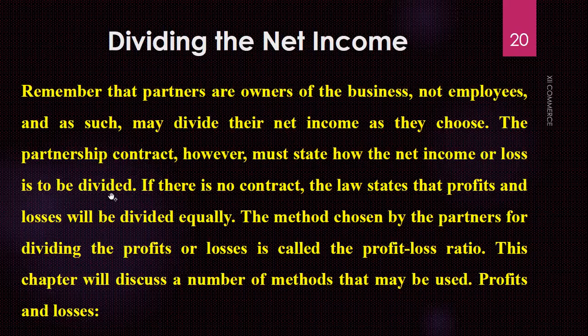Again, I told you that whenever you use the word net income, it can be profit and loss, and this net income should be divided among the partners in terms of their ratios. If there is no contract, then we all know that the law states that profit and loss should be divided equally. We have done this also. This is the conclusion of the dividing net income.